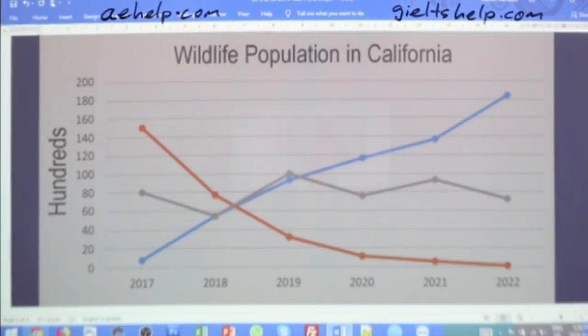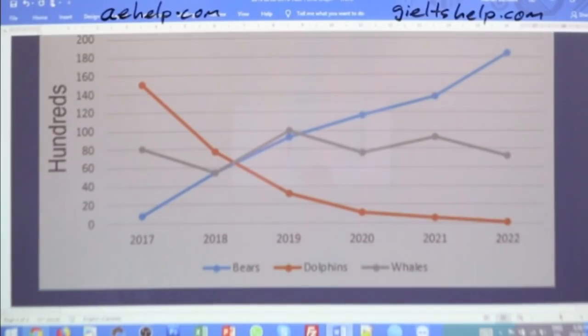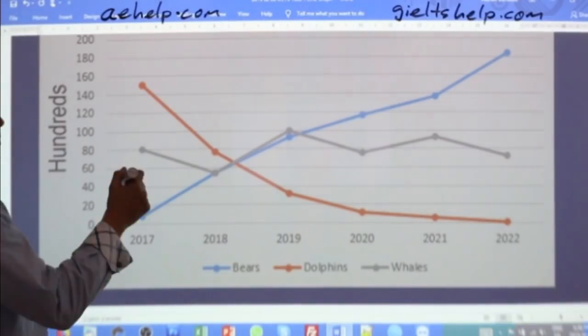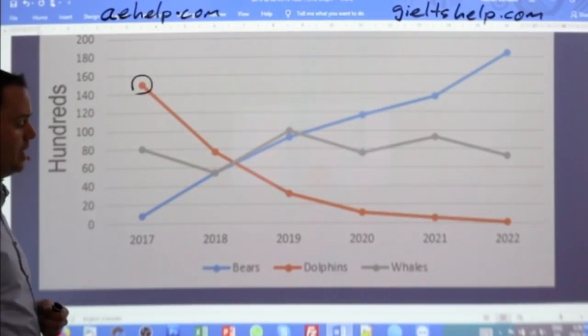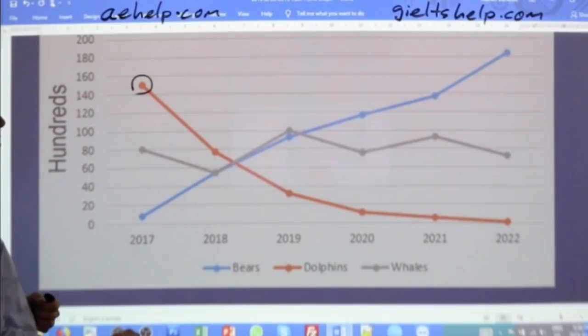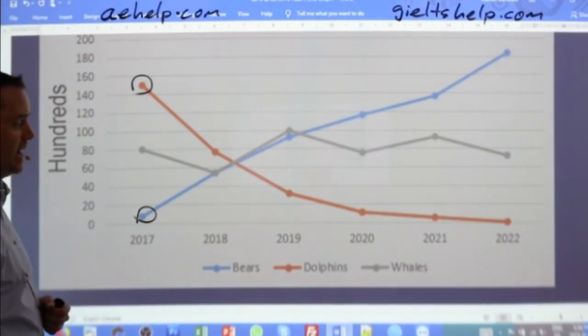Which one should we start with? It's a little bit arbitrary. Arbitrary means it doesn't matter all that much. In my opinion, I would start with either the dolphins or the bears, all right?